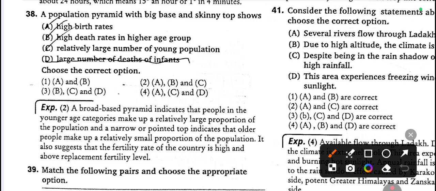38. A population pyramid with a big base and skinny top shows that, A. High birth rate, high death rate in higher age group, and C. Relatively large number of young population. This is the correct answer. Look at option 2.